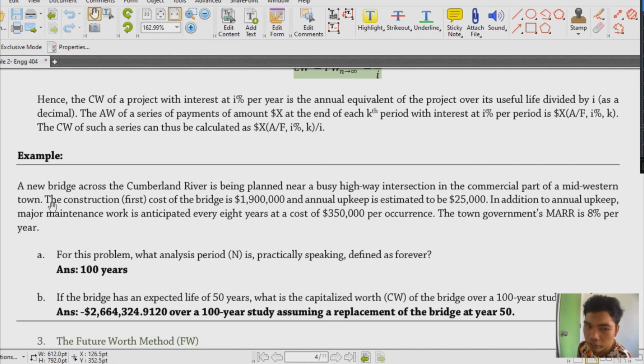But then again, let's try to compute for this example. A new bridge across the Cumberland River is being planned near a busy highway intersection in the commercial part of a Midwestern town. The construction, or the first cost, we can just label this the P sub I natin. Actually, yung mga first cost na yan, wala naman talagang certain, depende sa inyo kung ano yung inyong letter na gagamitin.